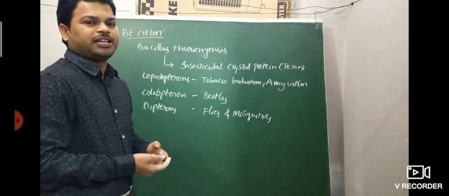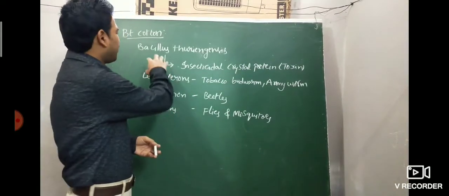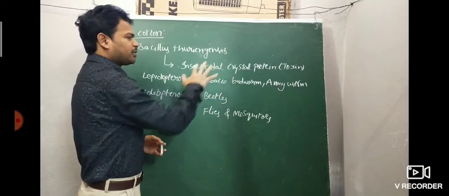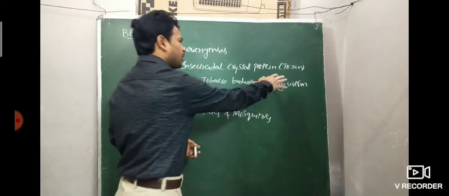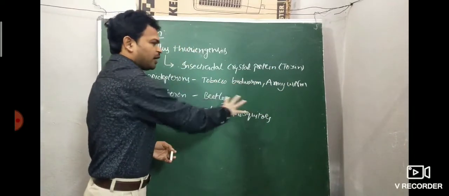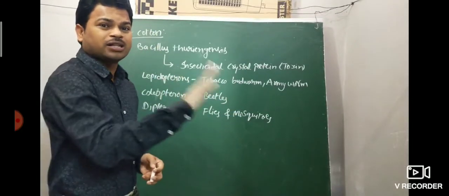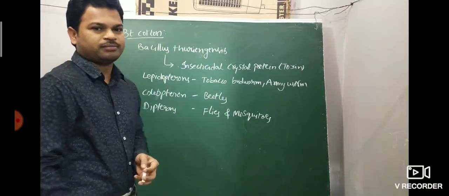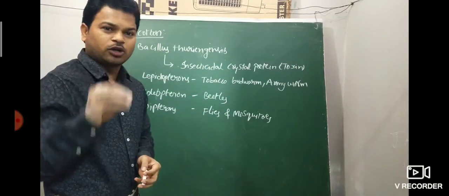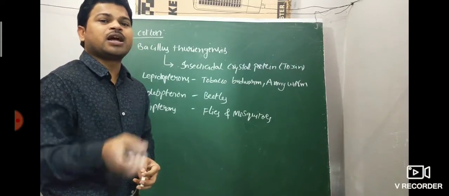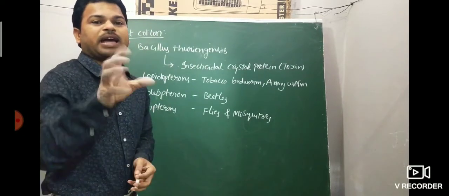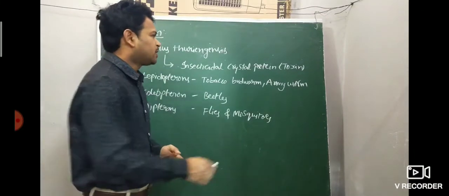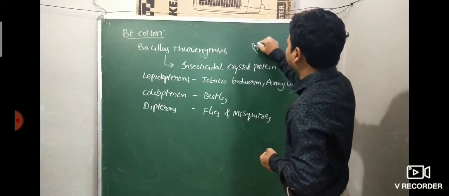Some doubts arise here. Sir, Bacillus thuringiensis is a bacterium, and it produces an insecticidal crystal protein, which is a toxin, harmful to different types of insects. Why is it not causing harm to the Bacillus thuringiensis itself, sir? The toxin produced by Bacillus thuringiensis does not harm the bacterium. Why? Because this toxin is a protoxin.